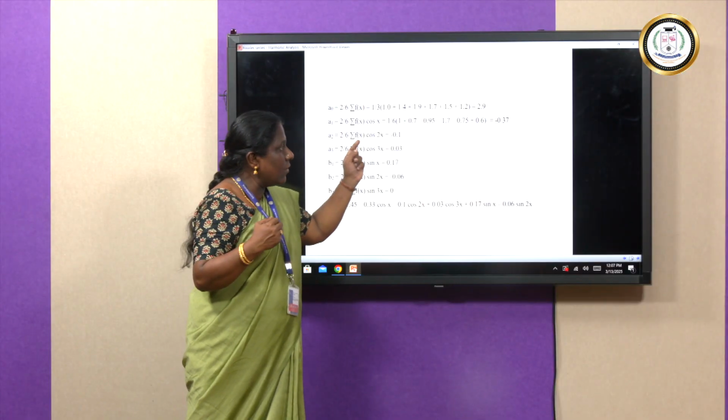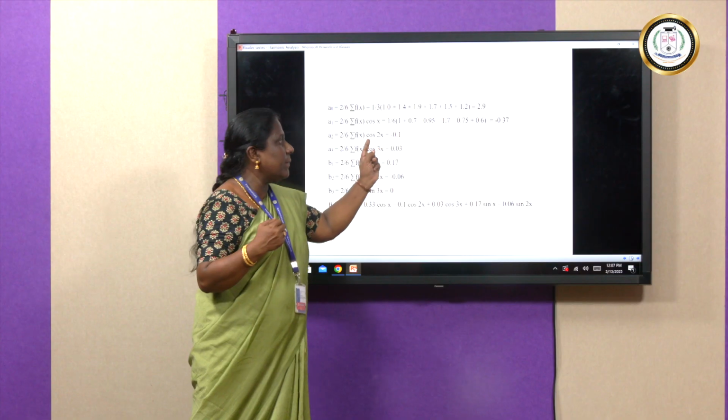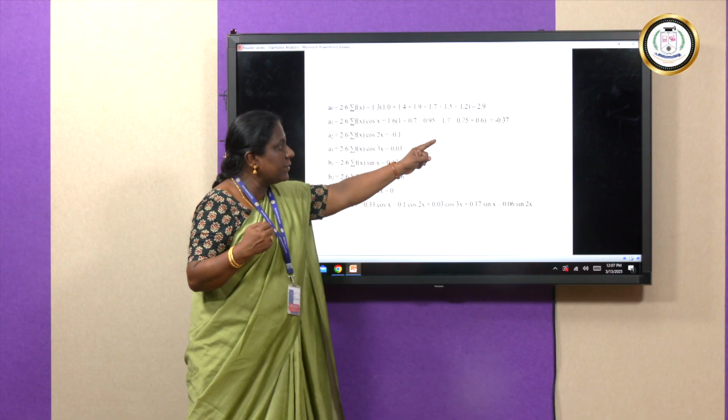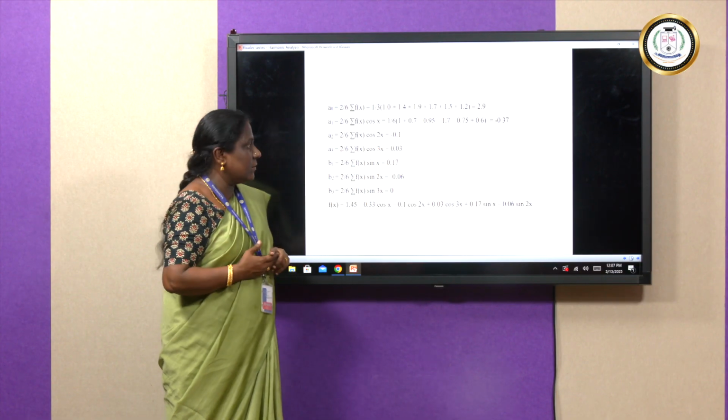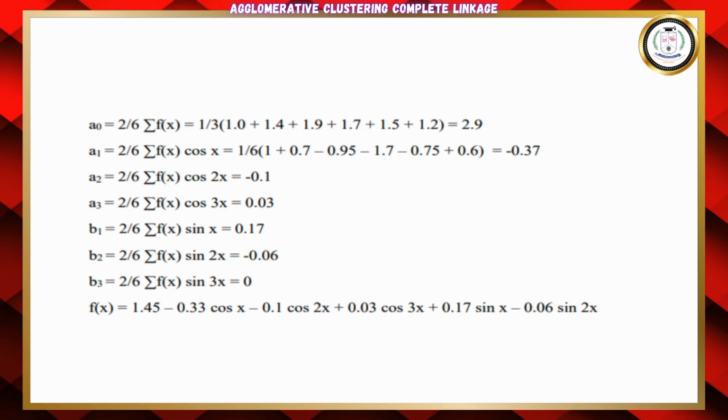If I add all the entries and divide by 6, I get minus 0.37. In similar manner, I can calculate A2 and A3. After doing all the calculation, A0 is 2.9, A1 is minus 0.37, A2 is minus 0.1, A3 is 0.03.